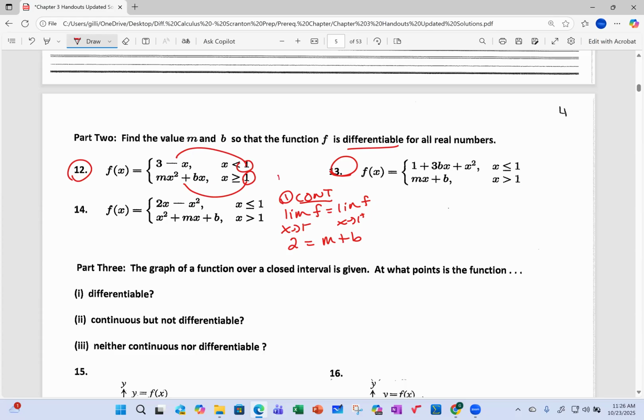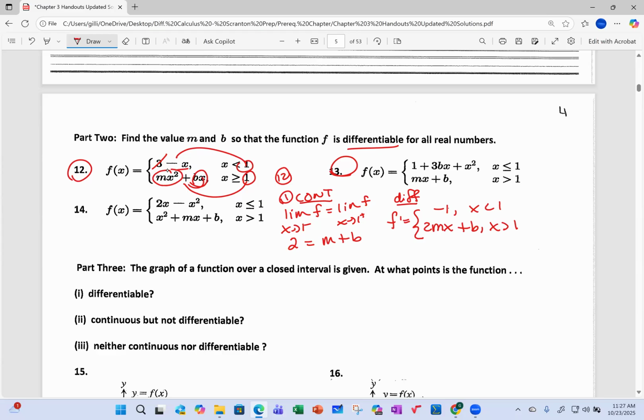Now for the derivative parts, this is number 12. I don't have enough room on these. The derivative of a constant is just 0, and this derivative is -1. This derivative is 2mx, and this derivative is b. Okay?